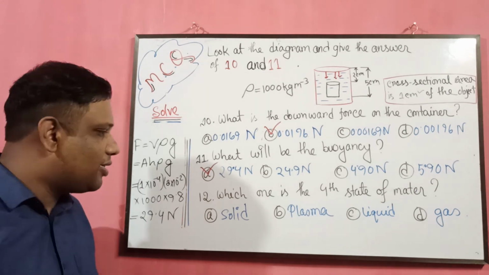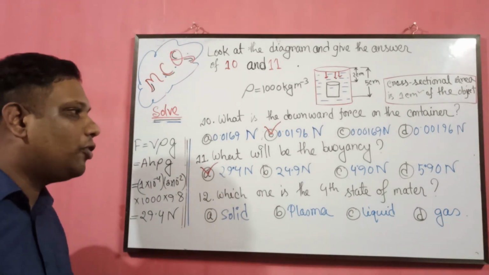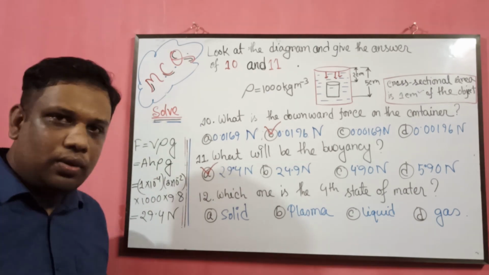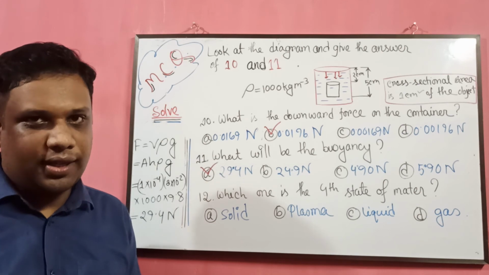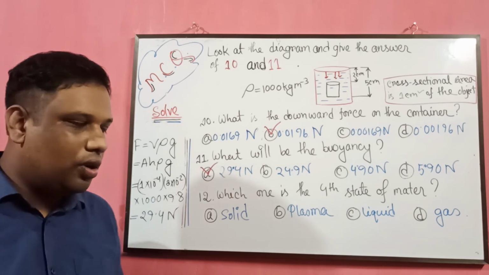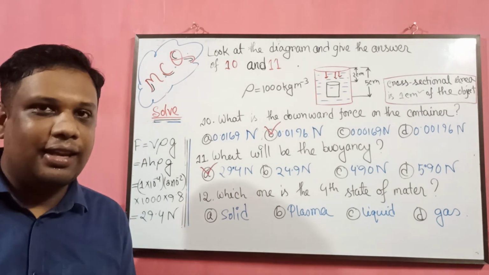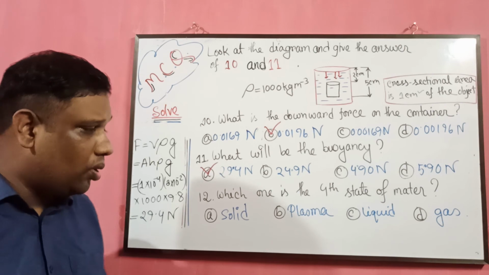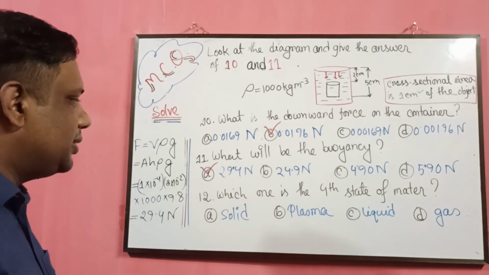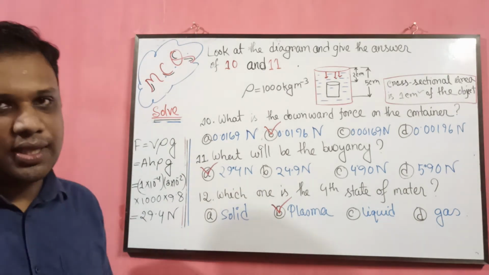So here is the final question, which is question number 12. Which one is the 4 states of matter? We know, students, there are 4 states of matter in physics. First is solid, then liquid, then gaseous, and the 4th state is the plasma state. So we are going to mark the option B for plasma state.